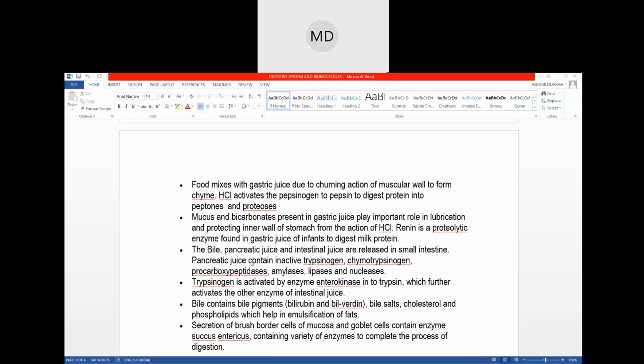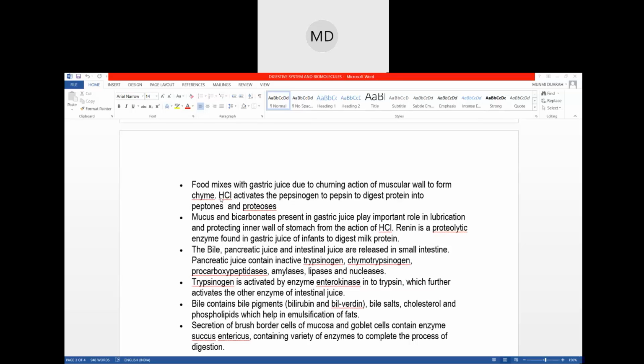These enzymes play a significant role in digestion. Everything is written here in detail, but I'm just mentioning the parts which we need to remember and which are very important. If you remember that, for the others you can make your own points and write. But one thing you need to remember is the names of the enzymes. It may be a little hard, but you have to remember them.